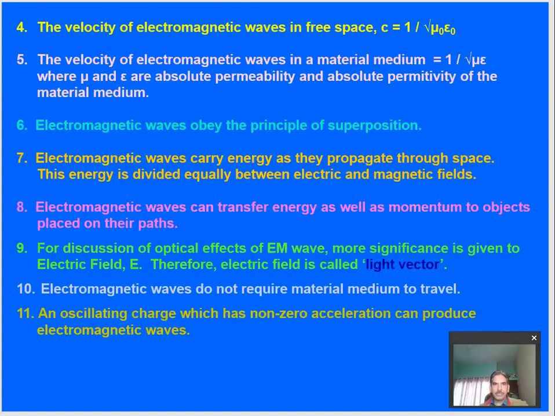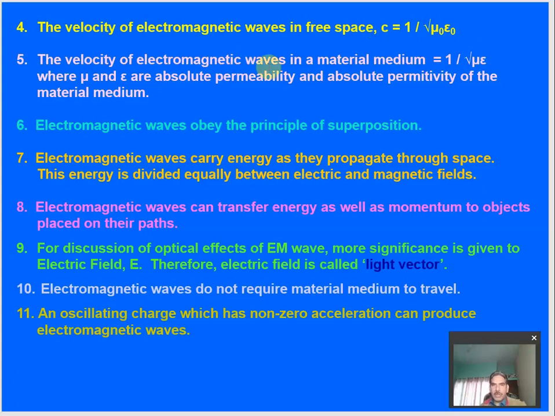Next property is about velocity, as we have just discussed. Velocity of the electromagnetic wave in free space can also be written as c is equal to 1 upon root of mu naught epsilon naught. You already know what mu naught and epsilon naught are. Mu naught is the permeability of free space and epsilon naught is the permittivity of free space. This free space is either air or vacuum, because the values of permeability and permittivity for air are very close to those of vacuum. So this is the second formula for the velocity of electromagnetic waves.